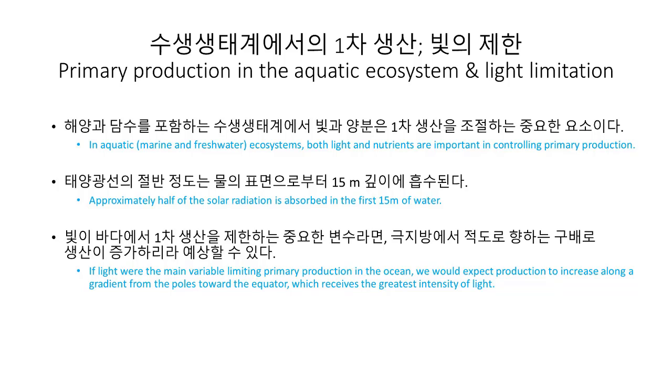If light were the main variable limiting primary production in the ocean, we would expect production to increase along a gradient from the poles towards the equator, which receives the greatest intensity of light. However, as you can see from the previous slide, there is no such gradient. Another factor must influence primary production in the ocean.